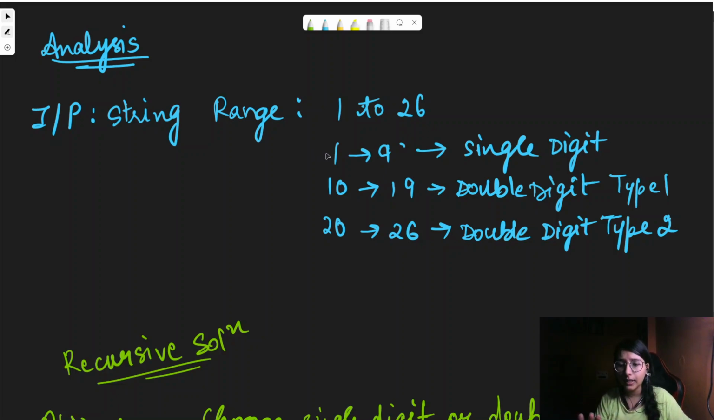So when it comes to the single digit, then the range should be between 1 and 9 only. It shouldn't be 0. So that's the thing which we are required to handle here. Then when it's in the range of 10 to 19, all digits are fine. This is type 1 double digit. And when it's between 20 to 26, then the second digit should be in the range of 0 to 6, not more than 6. So this is the double digit type 2. These are the things which we are required to handle in our solution.